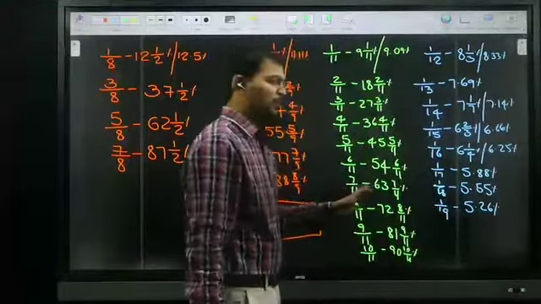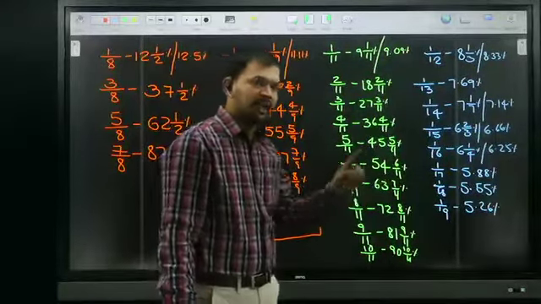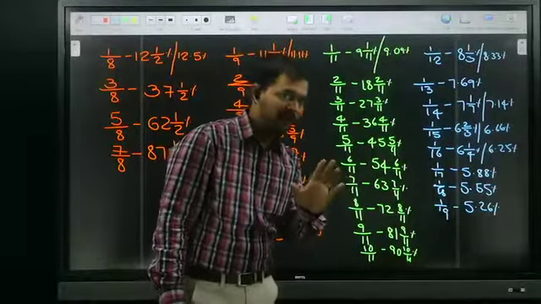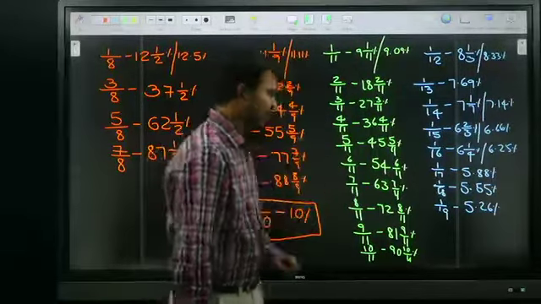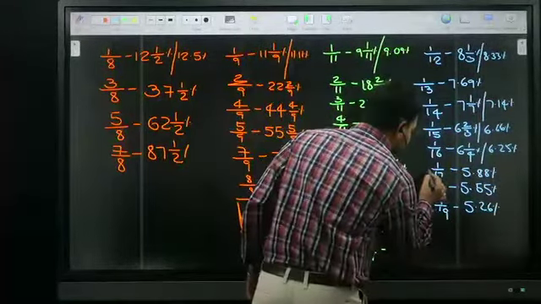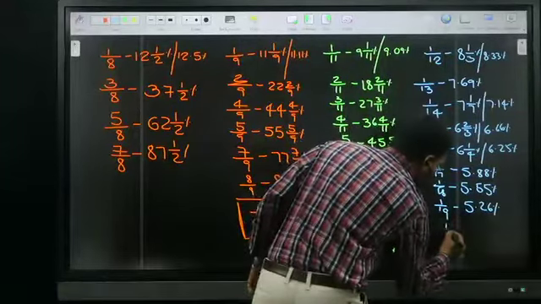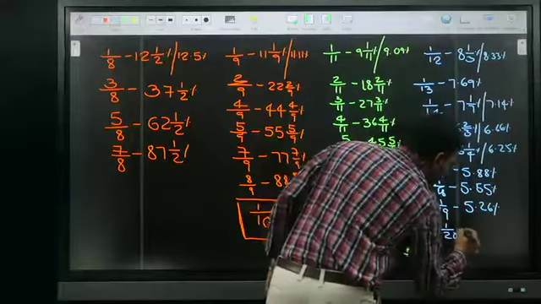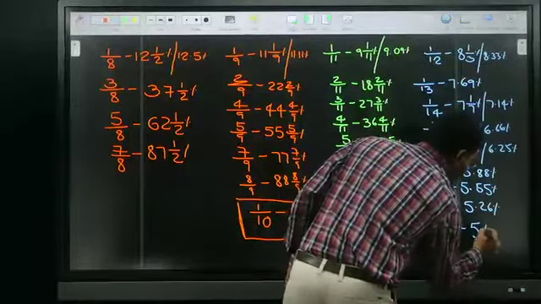Just try to remember all three as one set. And finally, 1 by 20 is nothing but 5%.